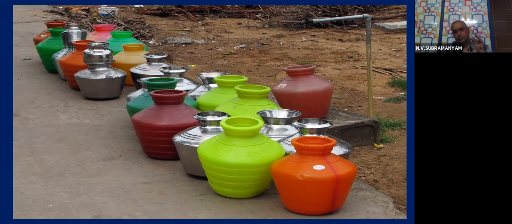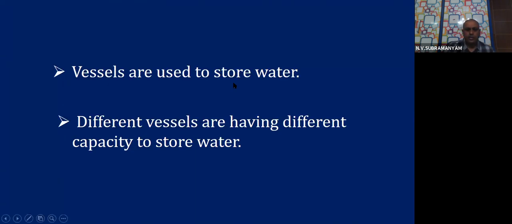Based on the particular property called size, the amount of water which it can store will go on varying. So please keep this in mind as I move ahead and look at the next question. We are already able to see that the vessels are used to store water. Different vessels have different capacity to store the water. Here capacity, the capacity to store water. Yes, that is an important word. So here capacity denotes the ability of that particular vessel to store the water.